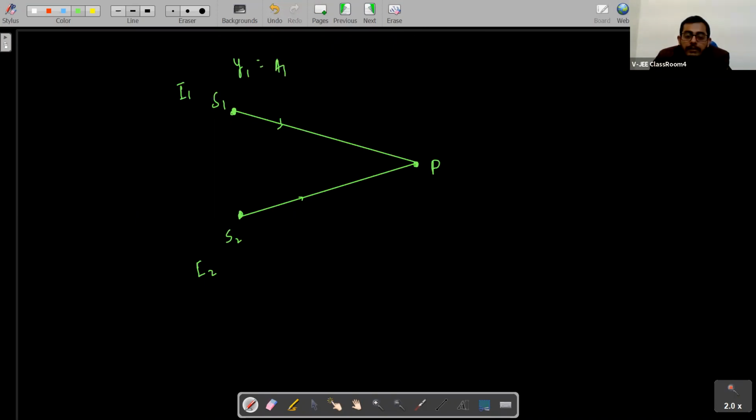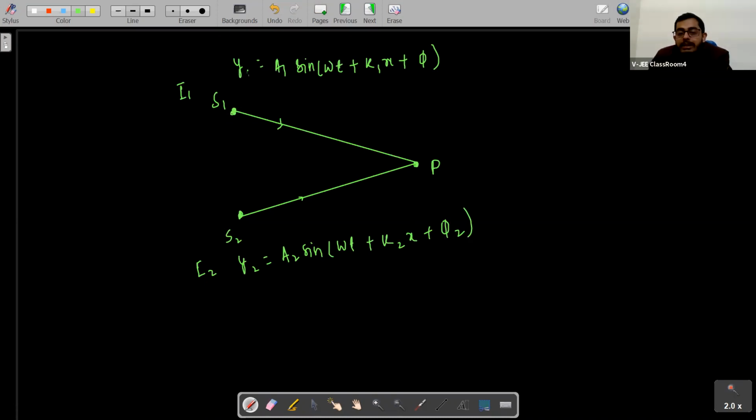Y1 is equal to A1 sin(omega t + K1x + phi). Okay. And this source is emitting a wave which is y2 is equal to A2 sin(omega t + k2x + phi). Okay, so this source is emitting a wave of this equation, and this source is emitting a wave of this equation. Okay, so you see what this point is getting.